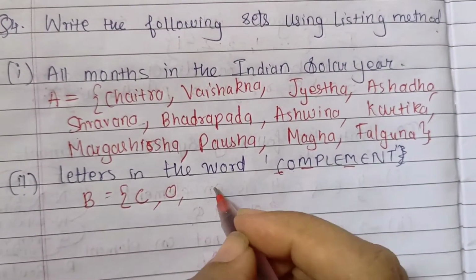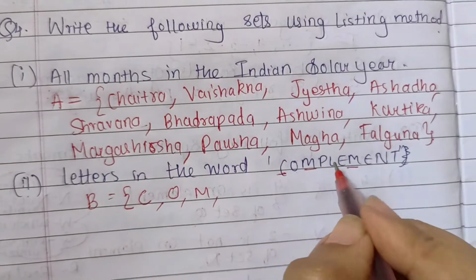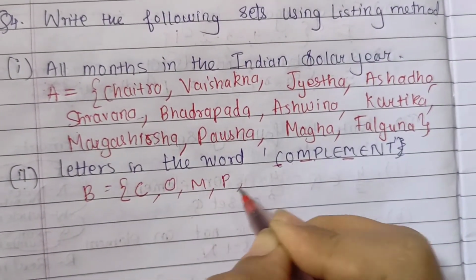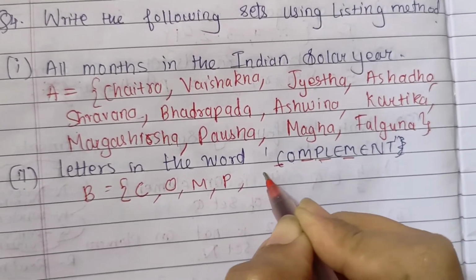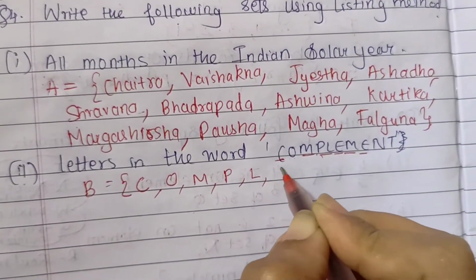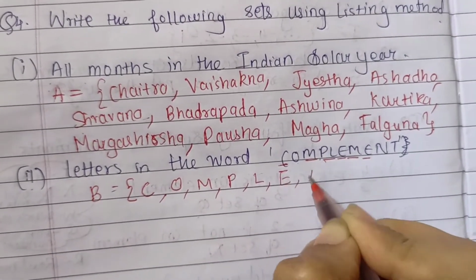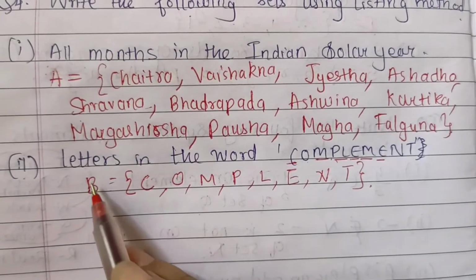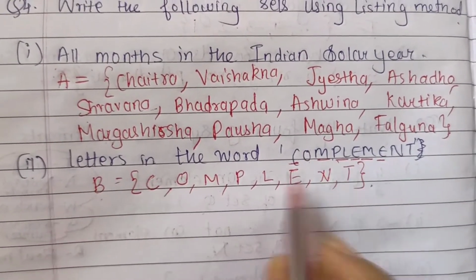So we'll write it only once. P, L. Again we have two E, so we'll write only one. N, then T. So this is the set of the word complement.